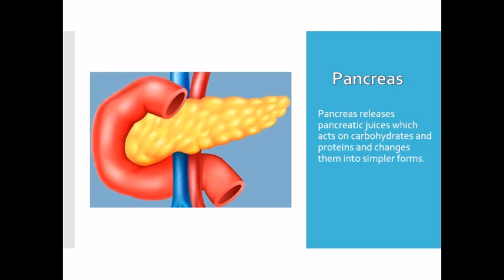Now here we'll discuss the role of the pancreas in the process of digestion. The pancreas is a large cream colored gland located just below the stomach, and it secretes pancreatic juice and releases it into the intestine, meaning the small intestine. The pancreatic juice acts on carbohydrates and proteins and changes them into simple forms.